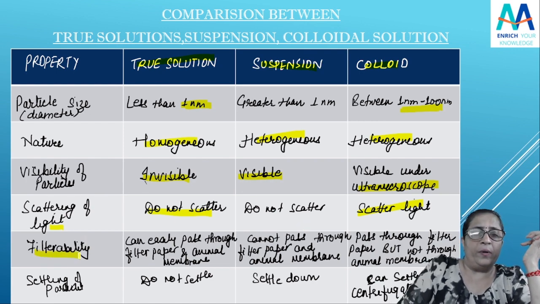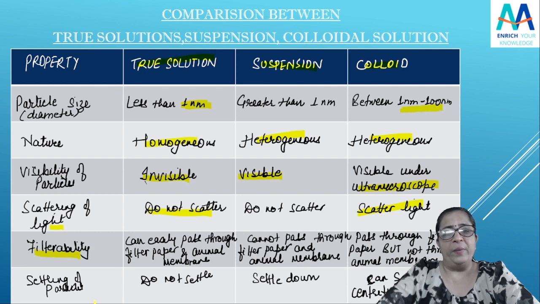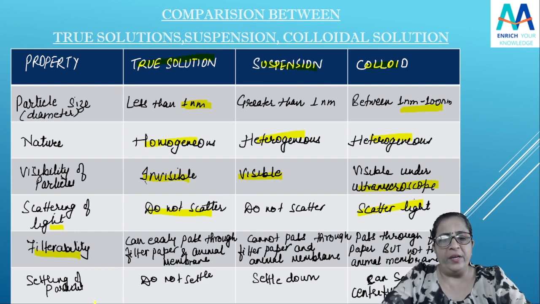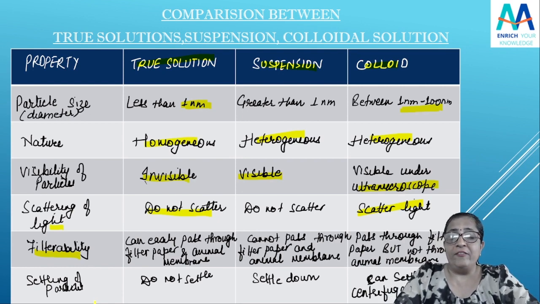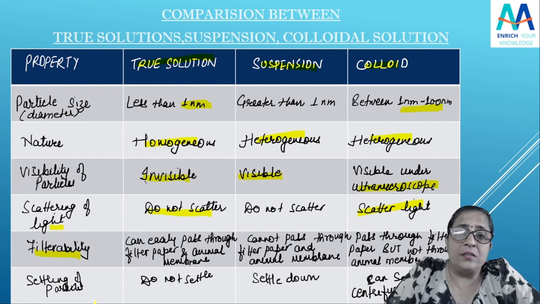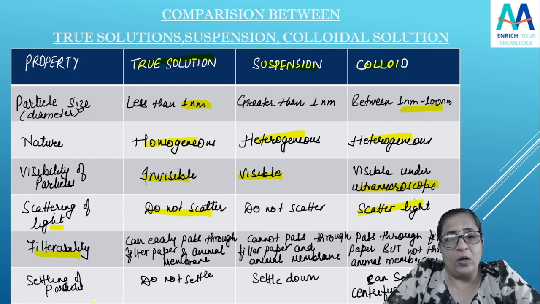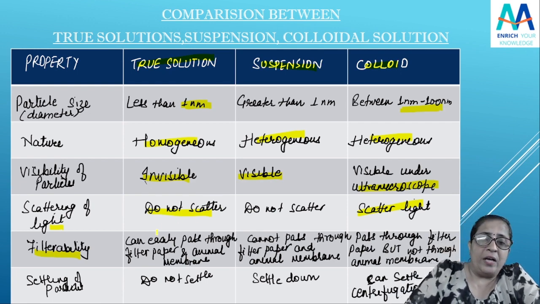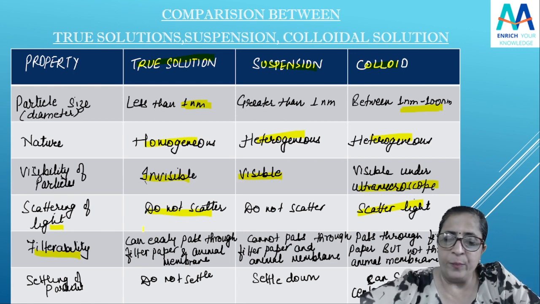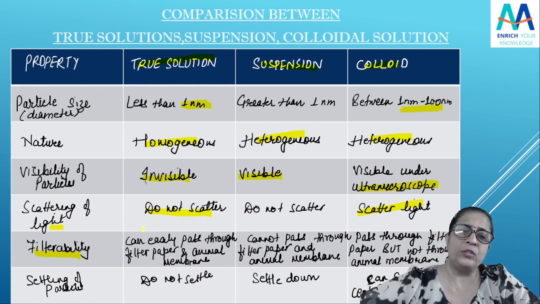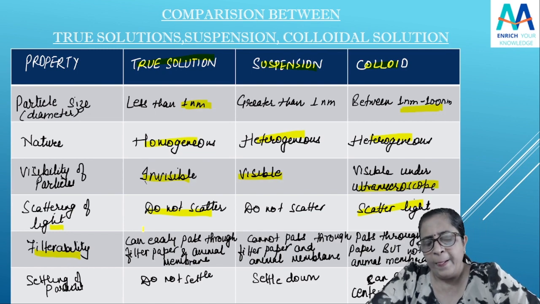Now filterability. If I am talking about filterability, what can we say about the filterability, students? Which particles are going to be filtered and which are not in the solution. If it is very small, it can easily pass through the filter paper and the animal membrane.